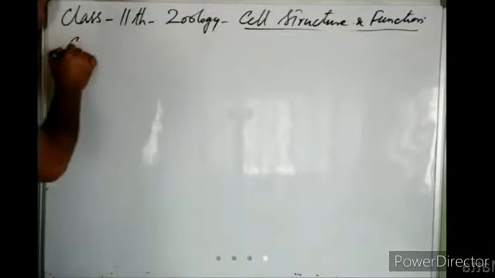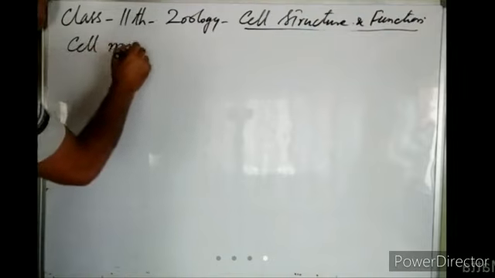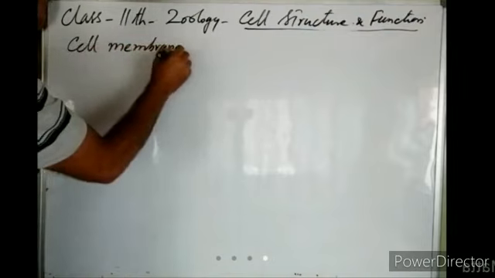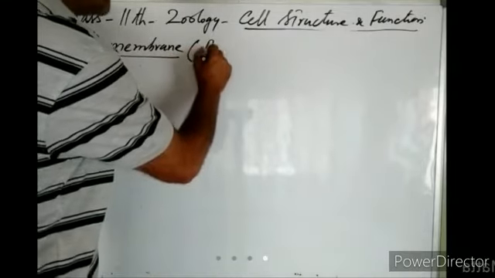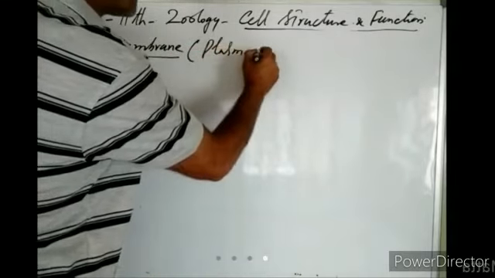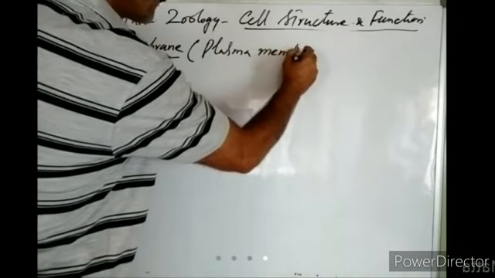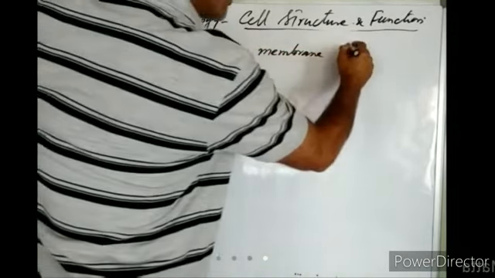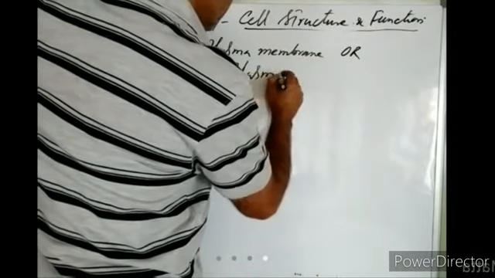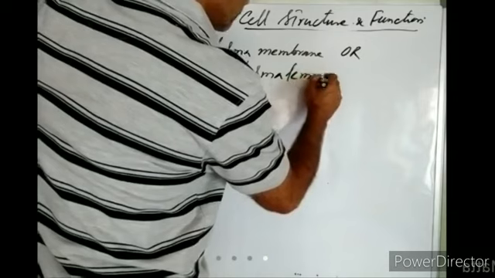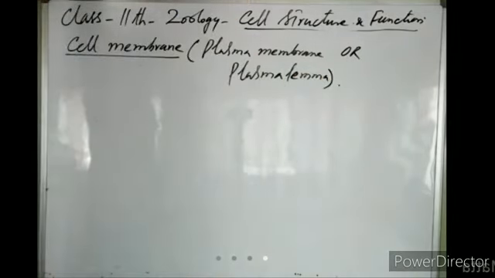Now the cell membrane. This cell membrane, as you know, we also call the plasma membrane, or it is also known as plasmalemma.